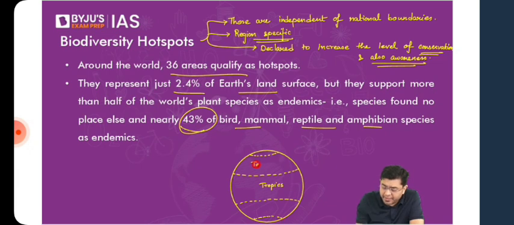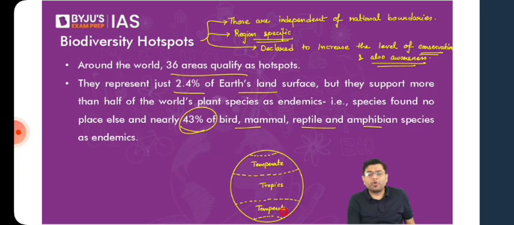biodiversity. But out of the tropics and the temperate regions, where do you think the biodiversity will be greater? Not the population, I'm talking about diversity. Out of the tropics and temperate, where do you think the diversity will be greater? Good, Saurabh. Pranay, correct. Ankit, Gulam, correct. Now, can you think of the reason why? Basically, the diversity will always be greater in the tropics. Eventually the population is also greater, but diversity is always higher.